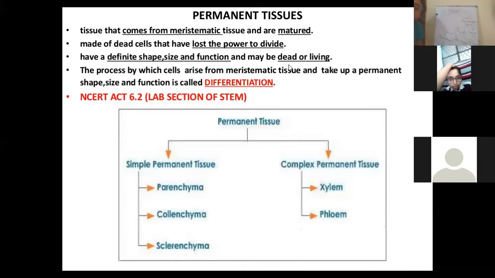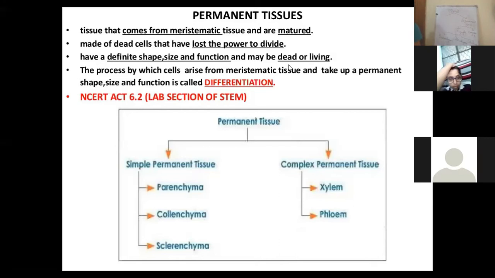These are the three simple permanent tissues. These are the types of simple permanent tissue. I hope I'm clear up to this time.